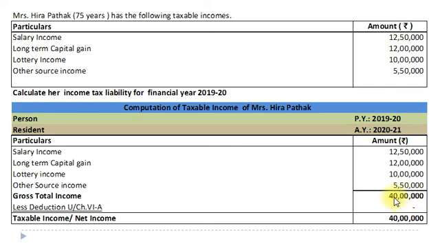So our gross total income amounts to rupees 40 lakh, and there is no deduction under chapter 6A, that is 0. So our taxable income or net income amounts to rupees 40 lakh. And now we will calculate tax liability of Mrs. Hira Pathak.